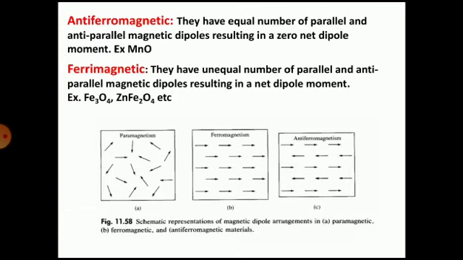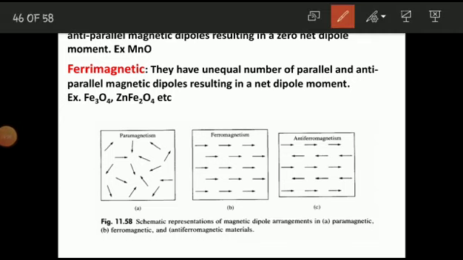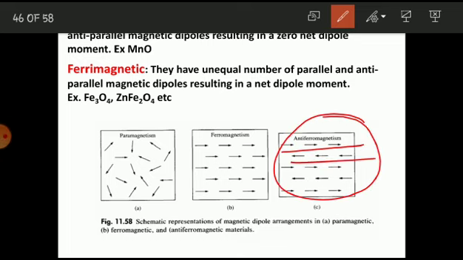Antiferromagnetic. They have an equal number of parallel and antiparallel magnetic dipoles, resulting in a zero net dipole moment. Example: manganese oxide. So here you can see antiferromagnetism, they have an equal number of parallel and antiparallel lines, and therefore their net dipole moment is zero, and therefore they are not attracted by the magnetic field when the substance is placed in the external magnetic field. Therefore such type of substances are called antiferromagnetic substances.